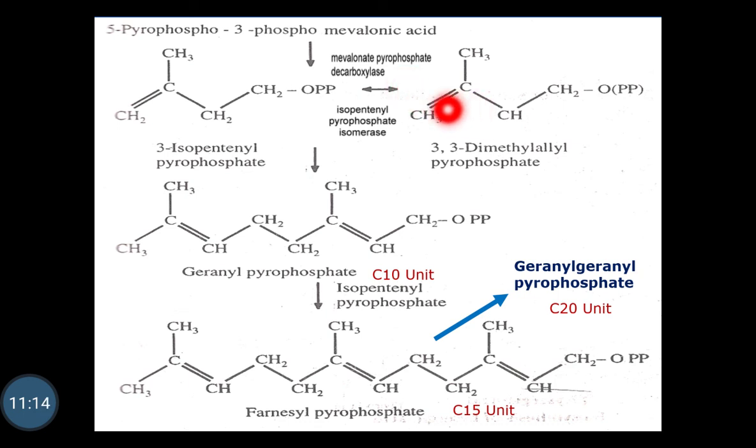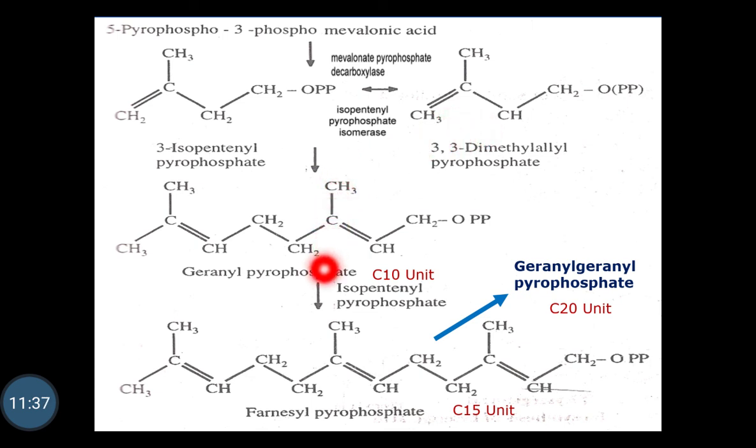The enzyme which converts the 3-isopentyl pyrophosphate to 3,3-dimethyl allyl pyrophosphate is isopentyl pyrophosphate isomerase, and these isomers are formed. Then to 3,3-dimethyl allyl pyrophosphate, one molecule of isopentyl pyrophosphate is added again.